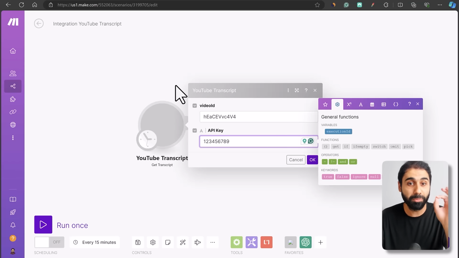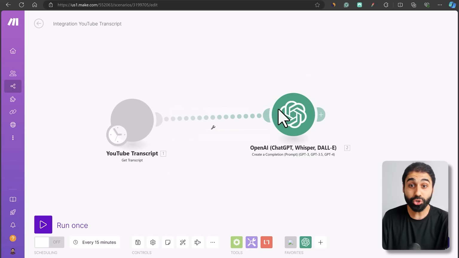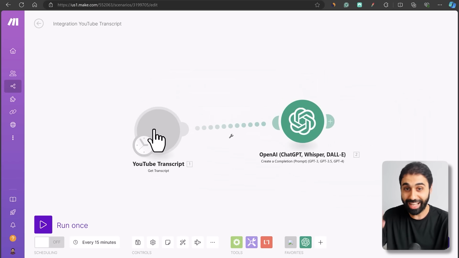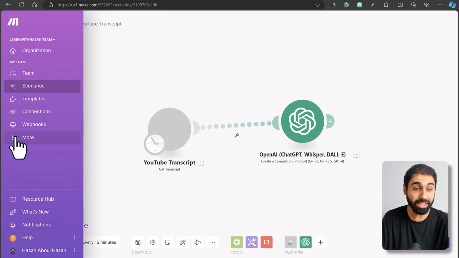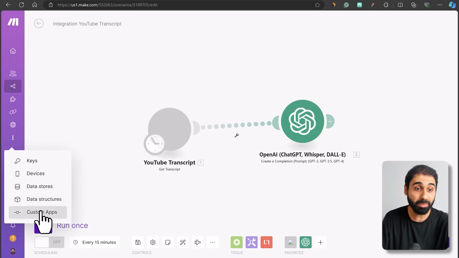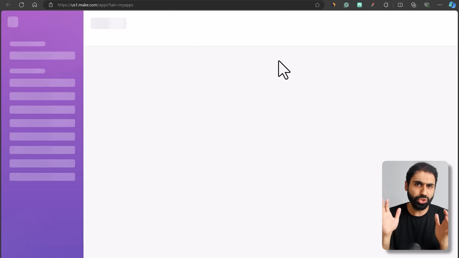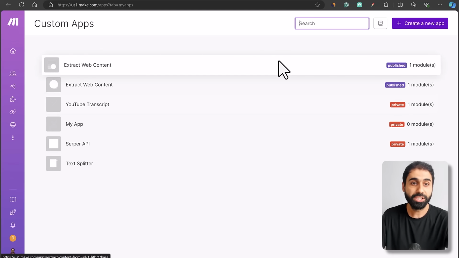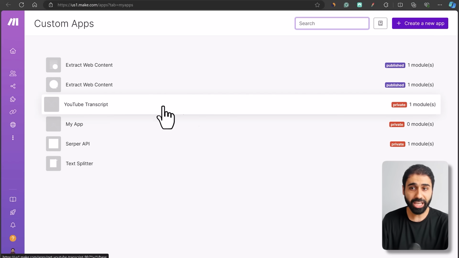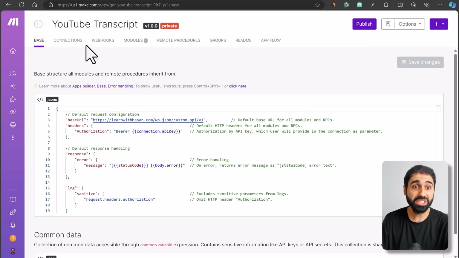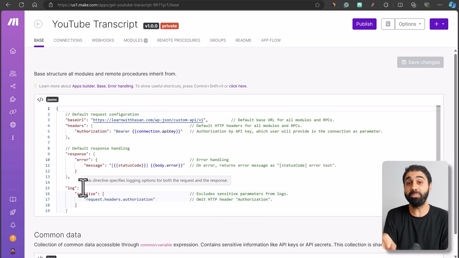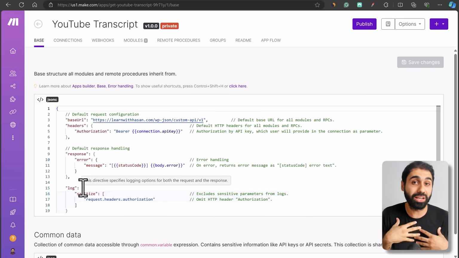And this is super important. So let me show you how I did this. And now is the big secret that no one has shared before on the internet. So if you go here to Make and click on More, you will see something called custom apps. It allows you to build any custom application you want powered by any API. So let me show you this. I will open, I called it YouTube transcript, and you will see here we have some configuration. So how custom apps work simply is by connecting it with your own custom API.